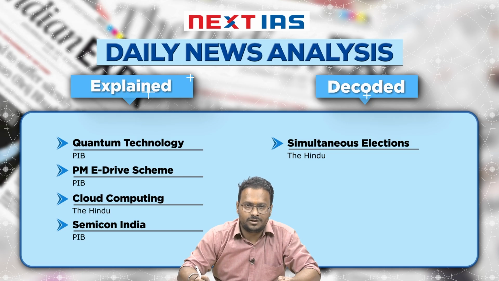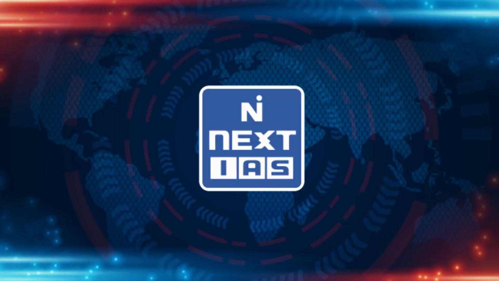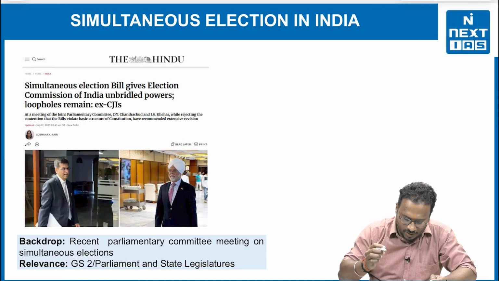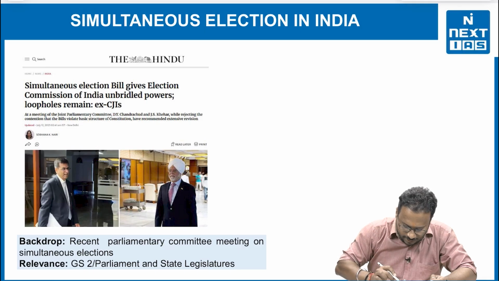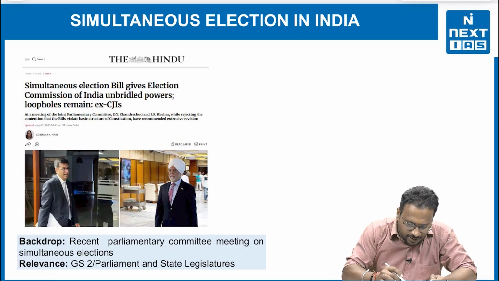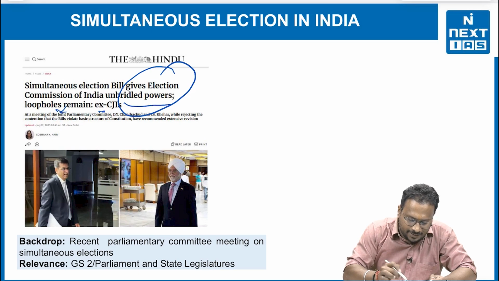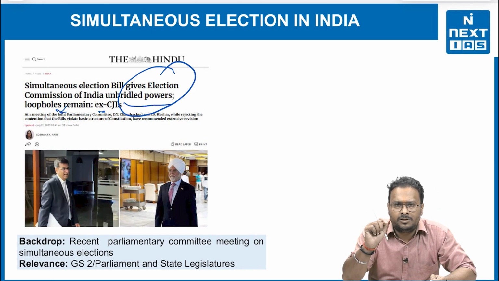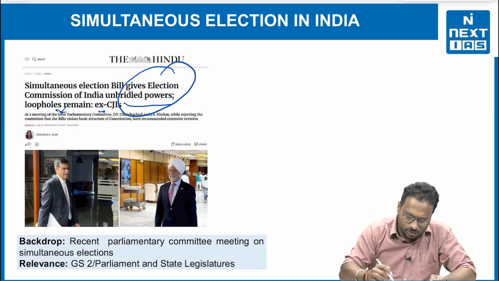So now let's start with today's first topic, that is simultaneous elections in India, visible on your screen. This topic is quoting that the simultaneous elections bill gives the Election Commission of India unbridled powers, loopholes remain, says ex-CJI. This topic has been covered in both the newspapers, The Hindu and the Express, and in PIB as well. It is of great importance with respect to your Paper 2, which is polity and governance.